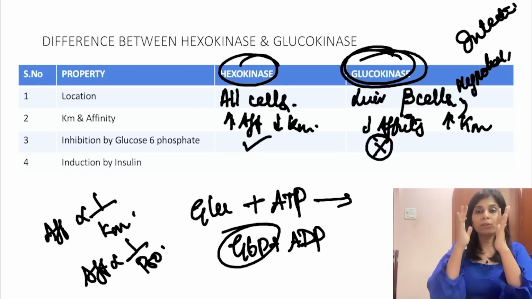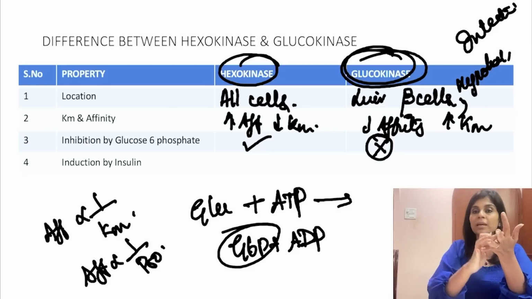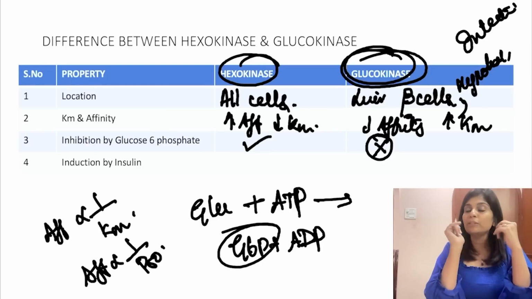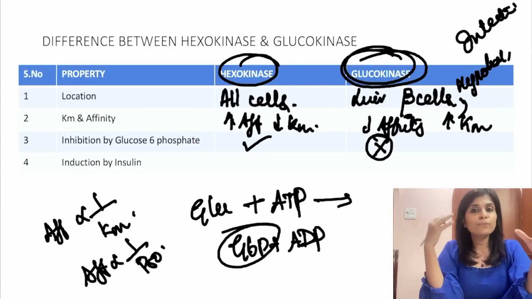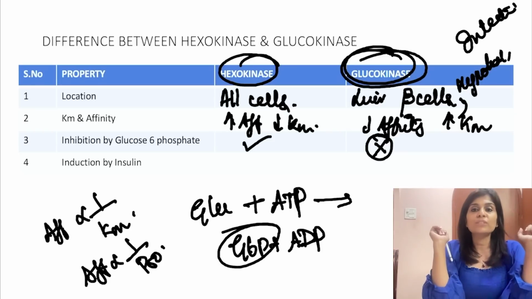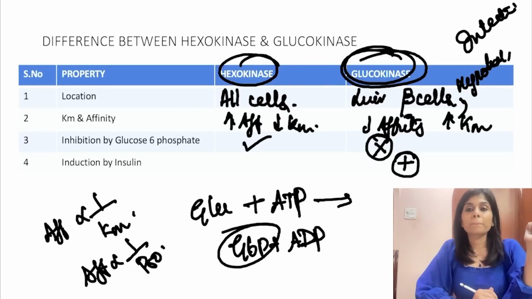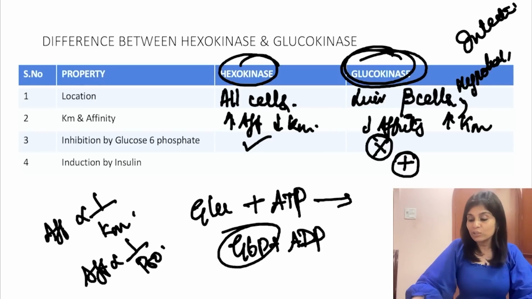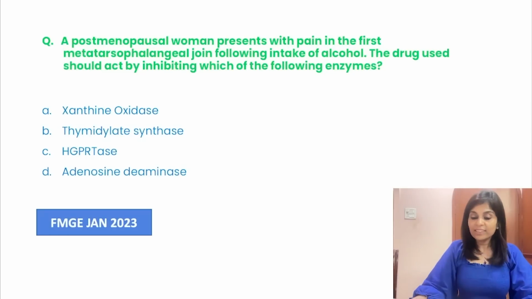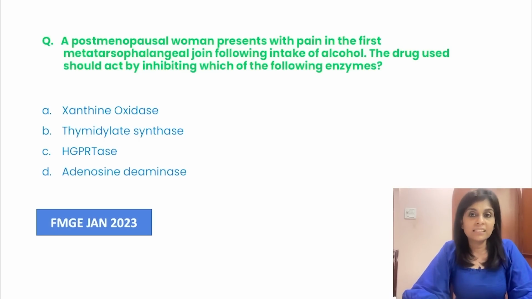So always remember, glucokinase is a special enzyme. It has got a special location: liver, pancreatic beta cells, hypothalamus, enterocytes. And it exhibits lower affinity, higher Km. It is not inhibited by its product like how it happens for all other cells. It's not inhibited by glucose 6-phosphate. Instead, glucokinase is inducible by insulin. So these are the differences between hexokinase and glucokinase. And what is the right answer for that question? The enzyme that is released by hypothalamus is hexokinase 4, or glucokinase.